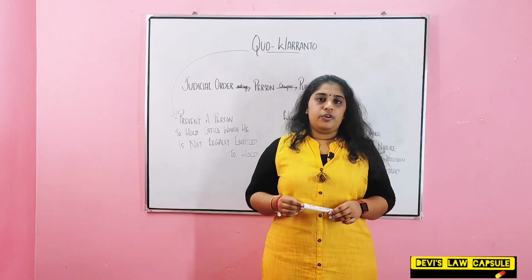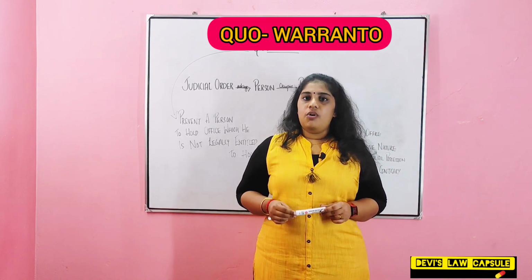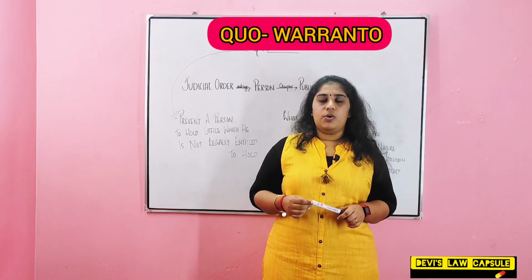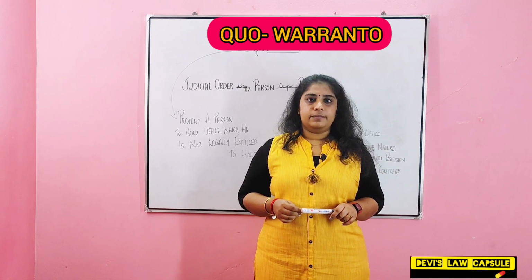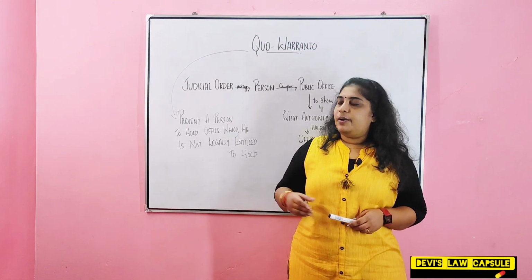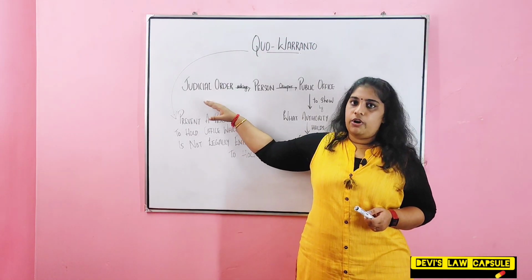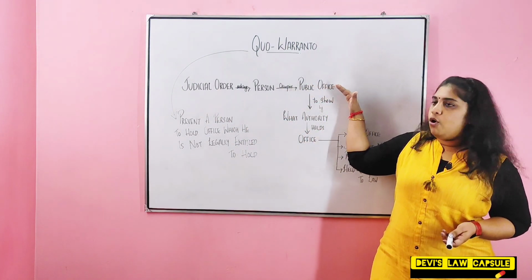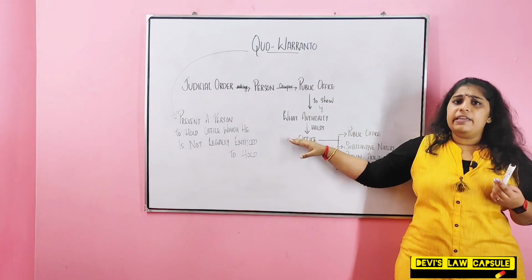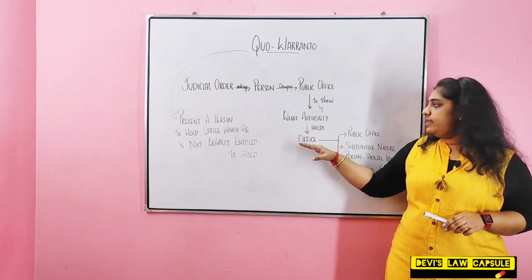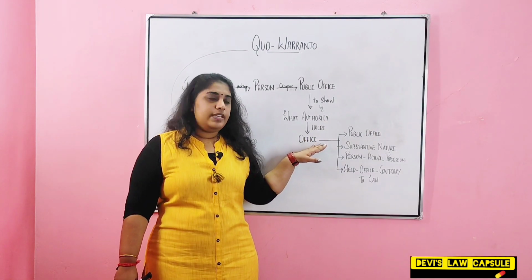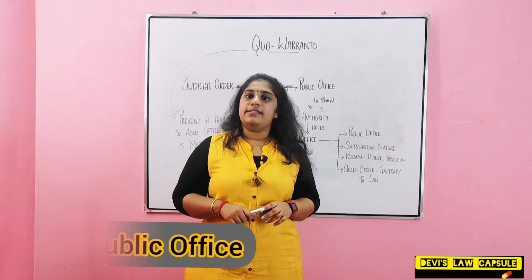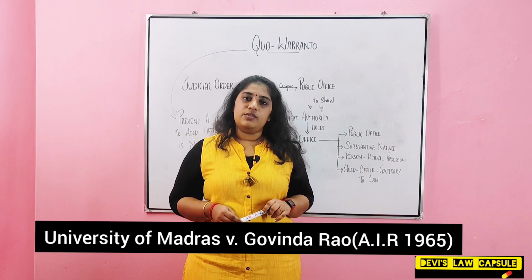Moving on to writ of Quo Warranto. Quo Warranto literally means on what authority one is holding a public office. Quo Warranto is a judicial order asking a person who occupies a public office to show by what authority he holds the office. Here the office must be a public office, and this point was raised in University of Madras versus Govinda Rao.